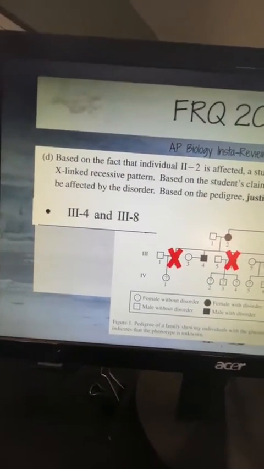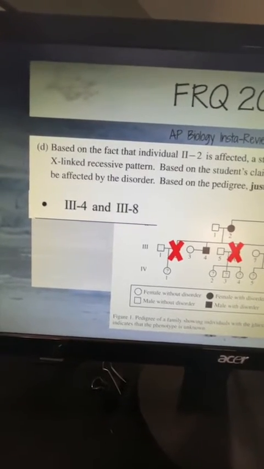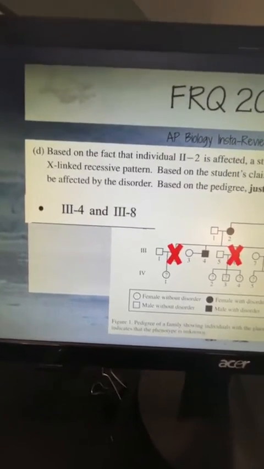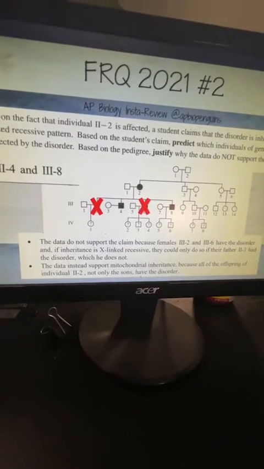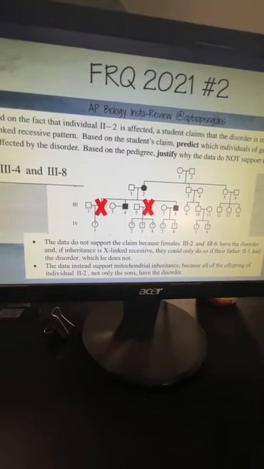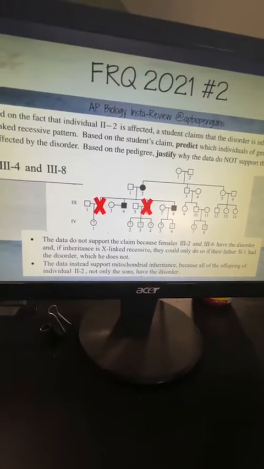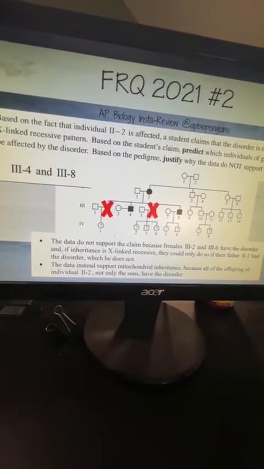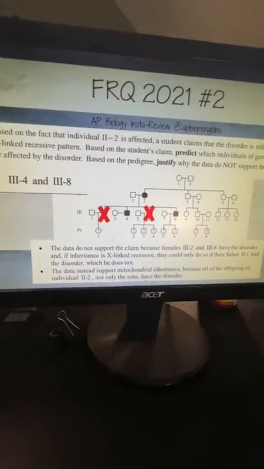So individuals 2 and 8, 3-2, 3-8, are going to be the ones that are able to be affected by the disorder if it was X-linked recessive. And our reasoning is that the data does not support the claim because individuals 3-2 and 3-6 have the disorder, and they should not be able to have the disorder because the father does not have the disorder. And then also you could talk about how the data doesn't support mitochondrial inheritance because individuals, like the sons, are not the only ones that are affected.